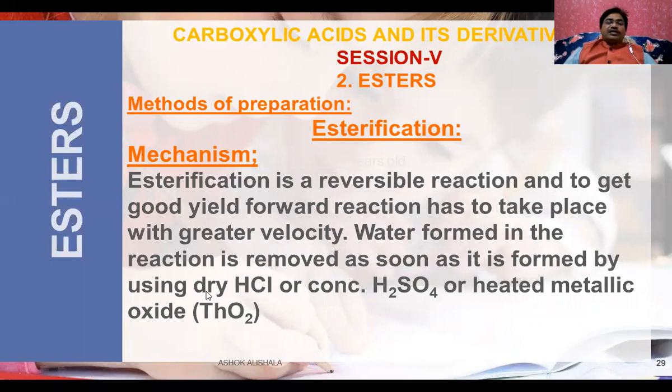Water formed in the reaction is removed as soon as it is formed by using either dry HCl or concentrated sulfuric acid, or a heated metallic oxide like thorium oxide. When water is removed from the reaction mixture, the reverse reaction is inhibited or slowed down, so the forward reaction goes more and more and we get more yield of ester.